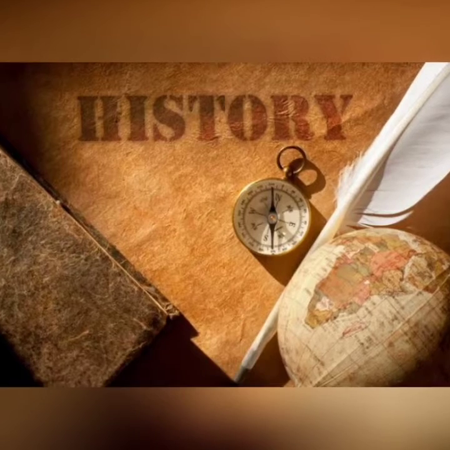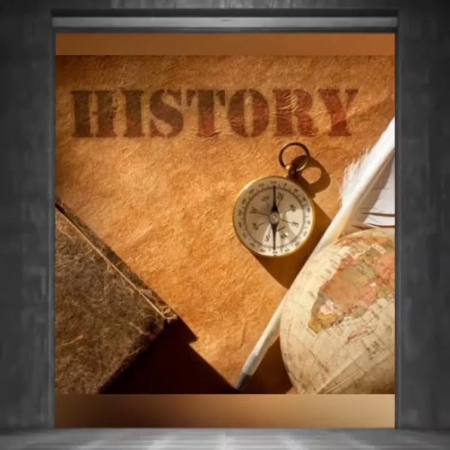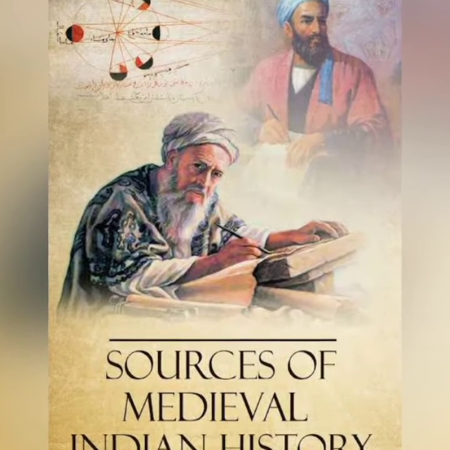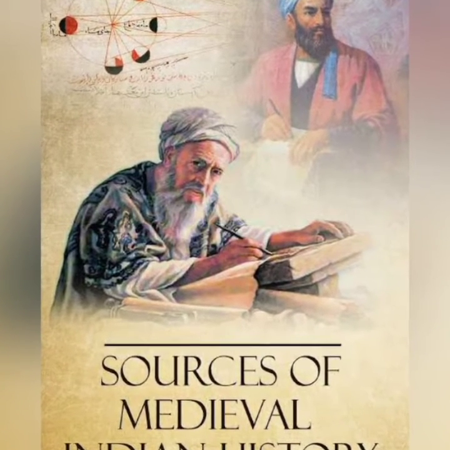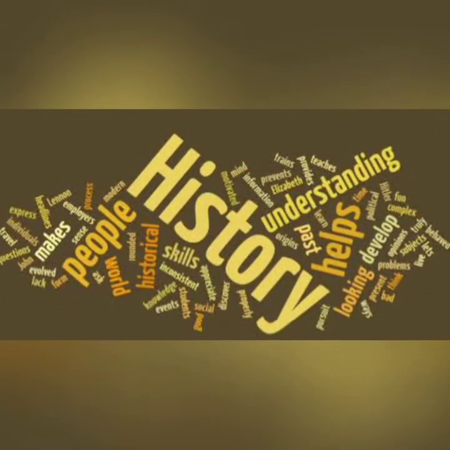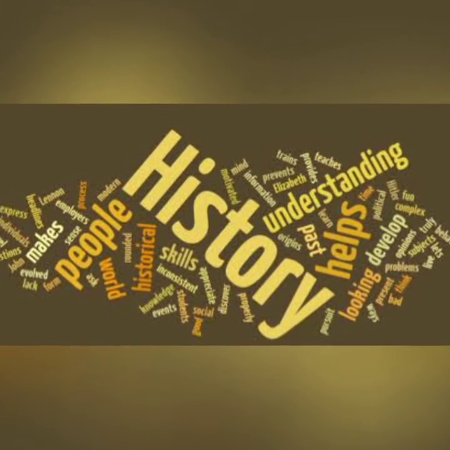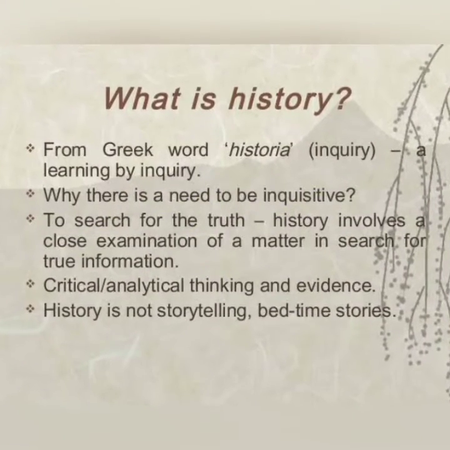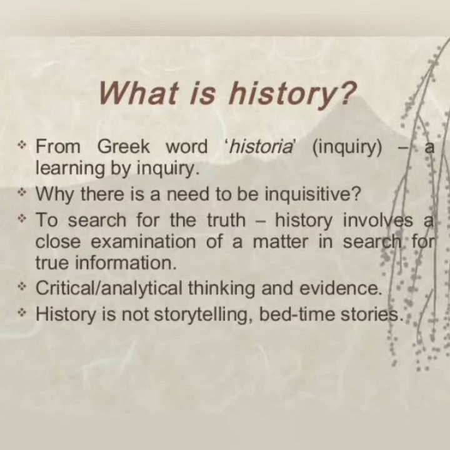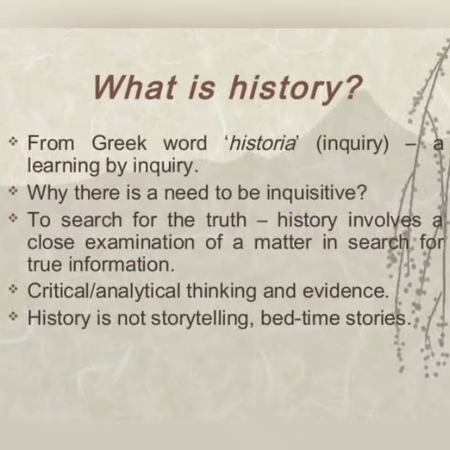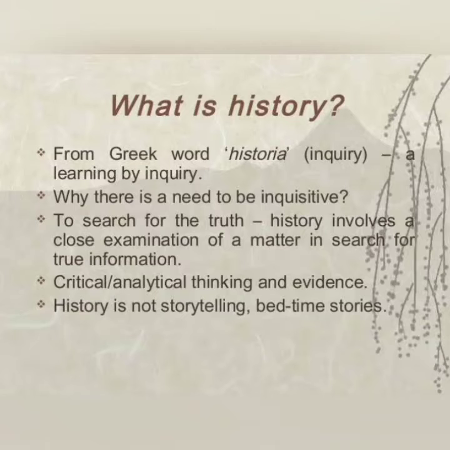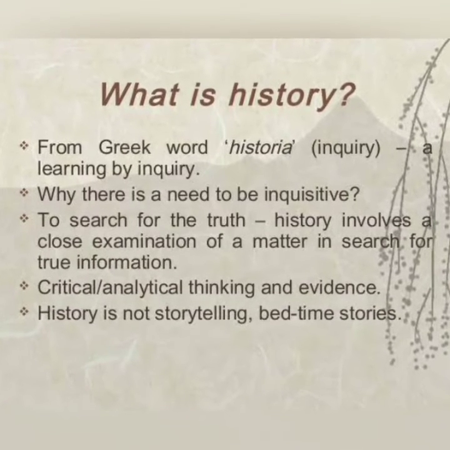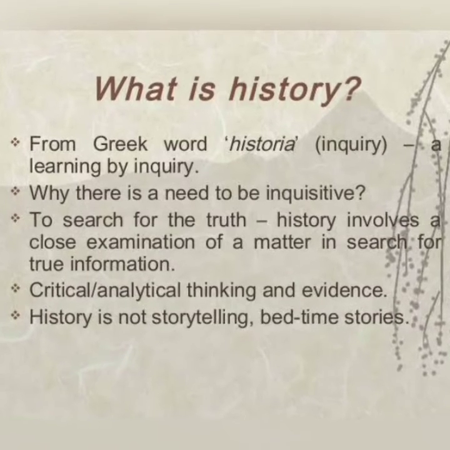Good morning, students. Today's topic is about sources of medieval history, which is the first lesson in 7th standard term 1 social science book. Before entering into the topic, let's have a recap of our previous standard portion. So, what is history? History is the study of past events in chronological order, that means in particular sequential order. The word history is derived from a Greek word called historia, which means learning by inquiry. So, history conveys really happened incidents, so it is not like bedtime stories.